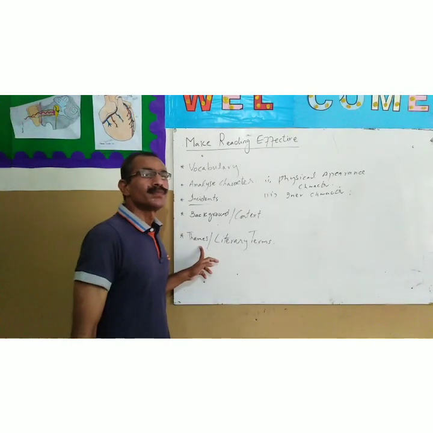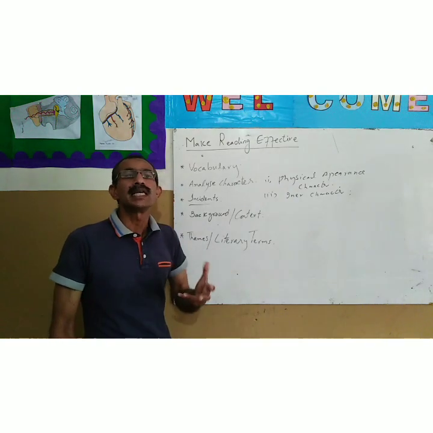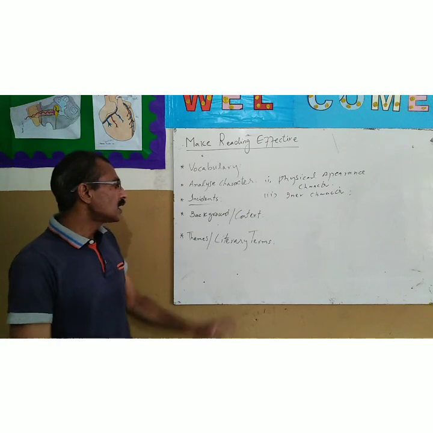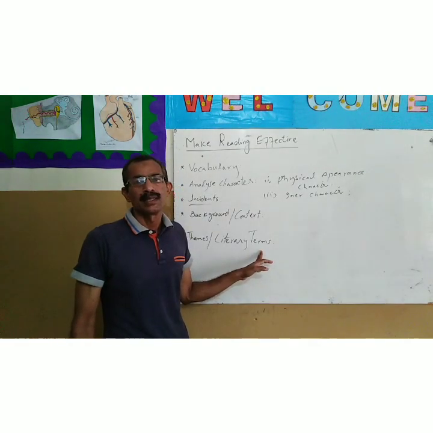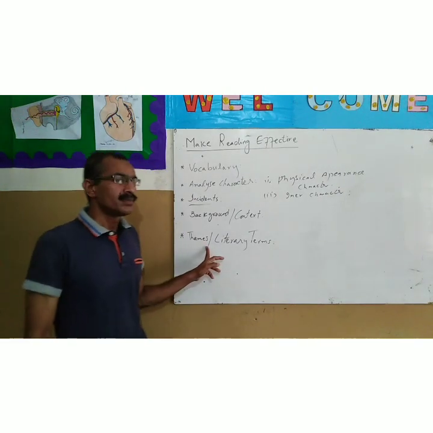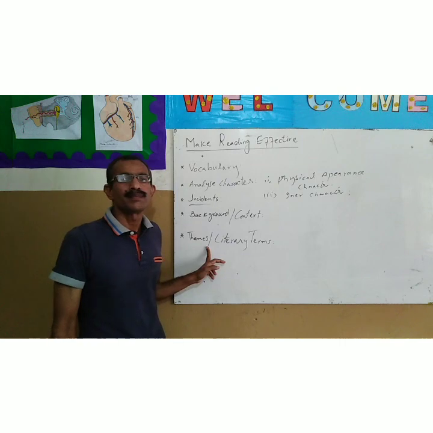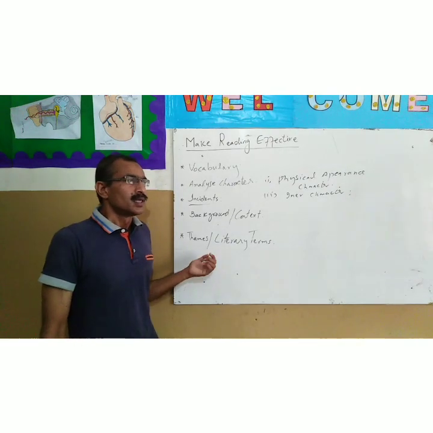Next one, my fifth step: there might be some themes or literary terms used by any writer in the plot. For example, in Jane Austen's novel Pride and Prejudice, she has used domestic themes.